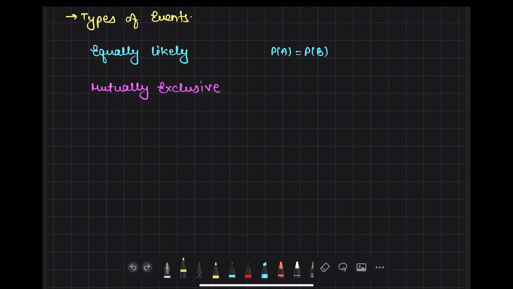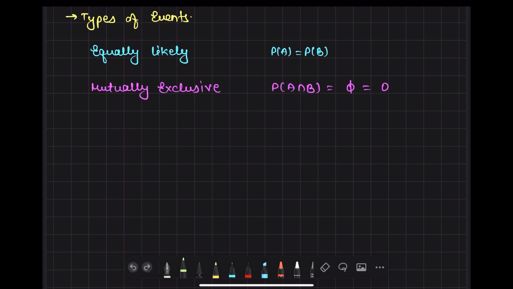Now we have mutually exclusive events. Okay, now try to understand what this mutually exclusive means. Suppose a certain thing is happening, and suppose we are dealing with odd number and even number. You know that the probability of intersection of A and B is nothing. Odd is totally different, even is totally different. So if A intersection B is phi, then you can say it is mutually exclusive.